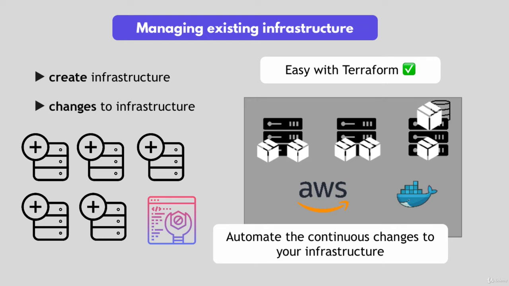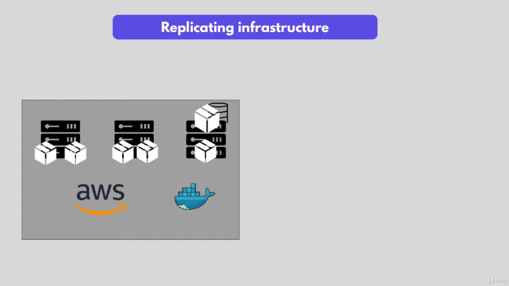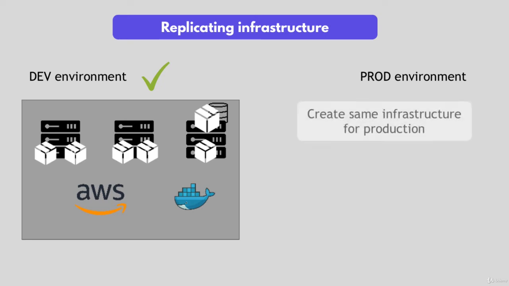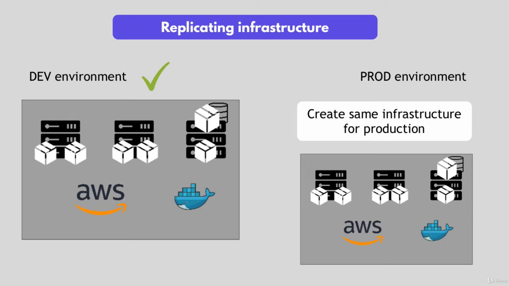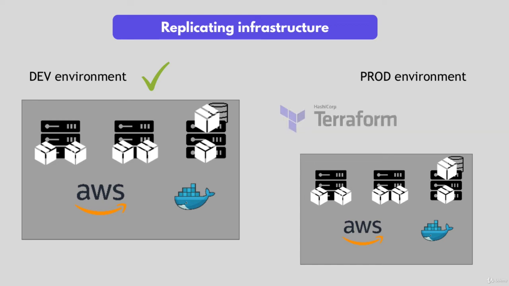So once you are set up with Terraform to create and change or maintain your infrastructure, another useful thing, or a common use case, could be replicating that infrastructure. Let's say after you have tested this setup and everything works fine, you decide now you want to release your application in production environment. So you want to create a production environment that replicates this exact setup and keep the first as a development environment where you can test new features, new microservices, and updates before you launch it into production. Again, you can use Terraform here to automate that process.